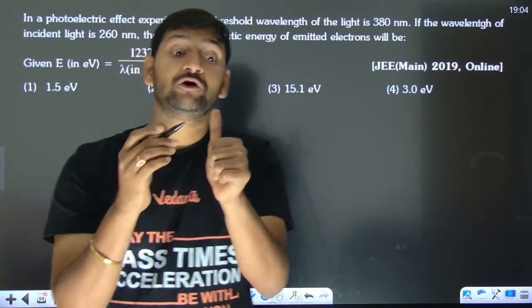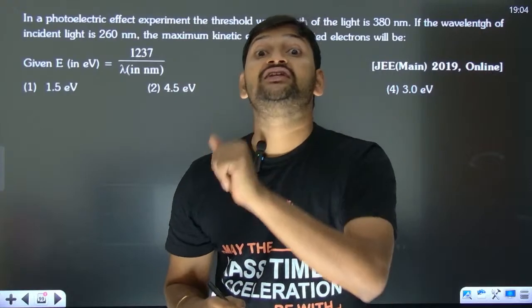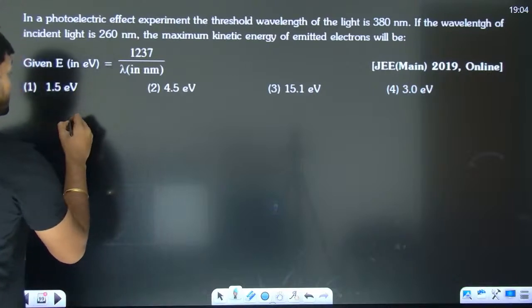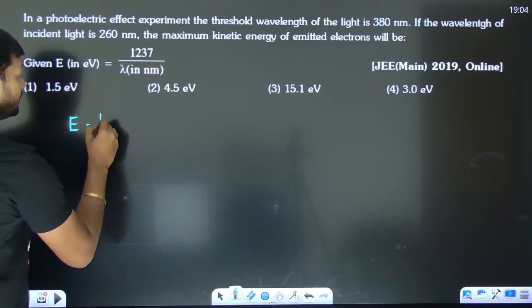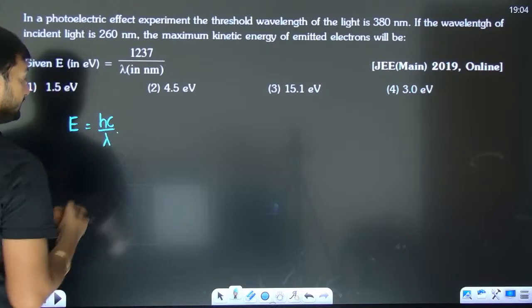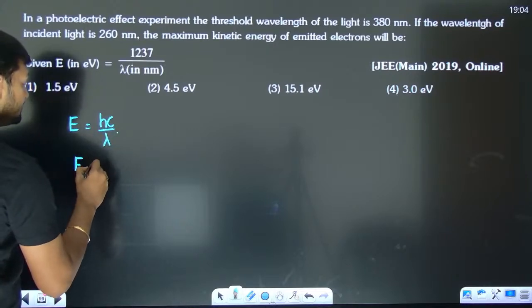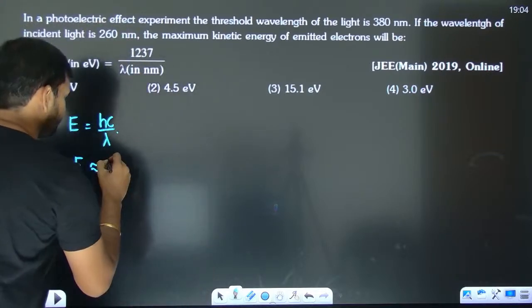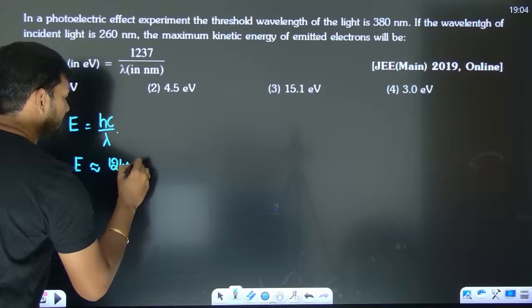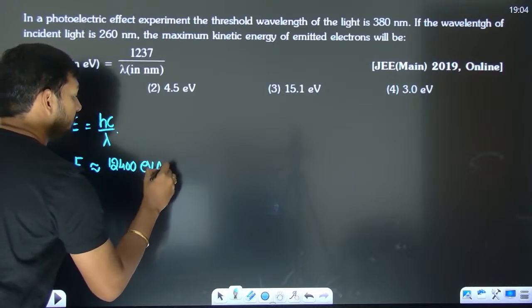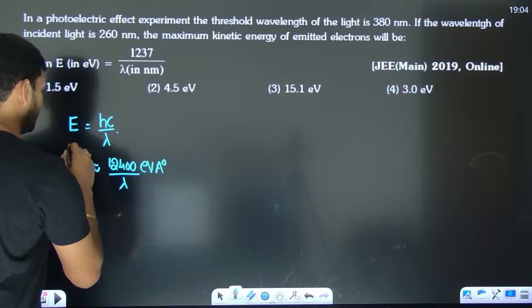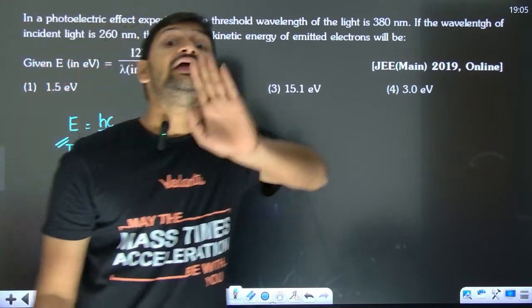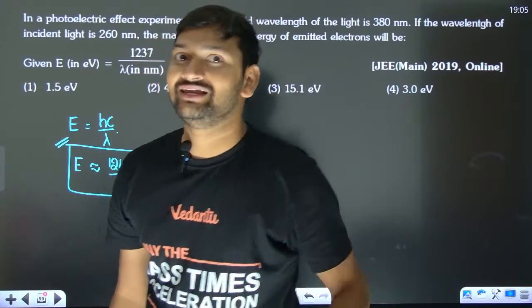But when you use the formula hc by lambda, you get the energy in joules. So you should know the ready-made formula. Energy of the photon is hc by lambda, and if you put hc, you will get joules. If you convert it into electron volts, it is roughly 12,400 electron volt angstrom by lambda. So memorizing this will be helpful for you if they don't give the hc value.